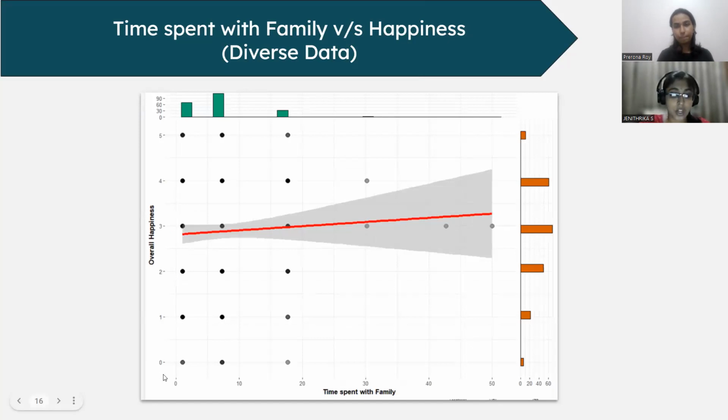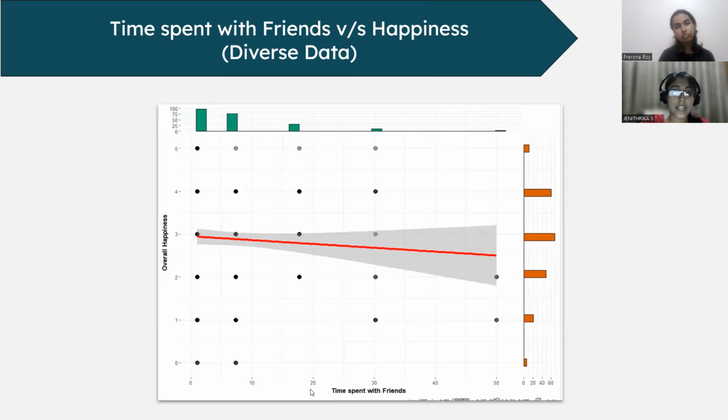This is a scatter plot between the variable time spent with family and the overall happiness of a person. Again, from this scatter plot, we see that there is an upward trend. That is, there is a positive relationship between the time spent with family and overall happiness of a person. And again, it is not surprising that the more time we spend with our family, the more happier we are. But we have to prove it statistically using testing of hypothesis to prove this relationship.